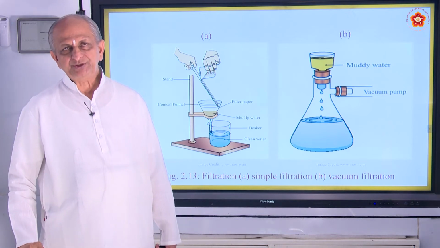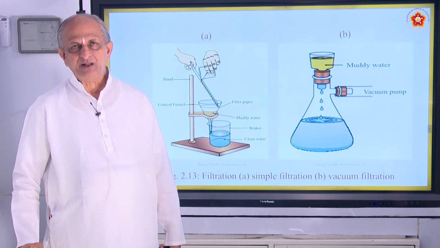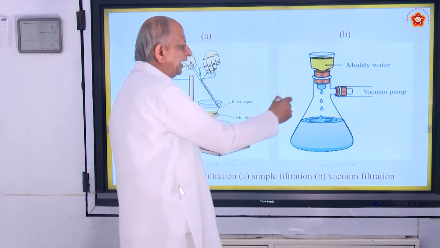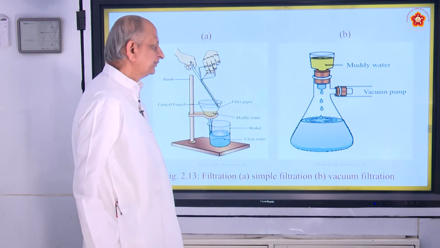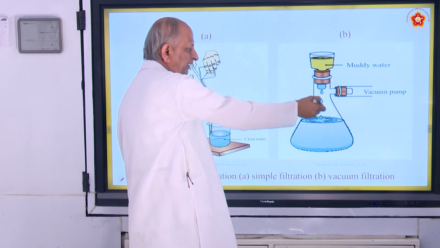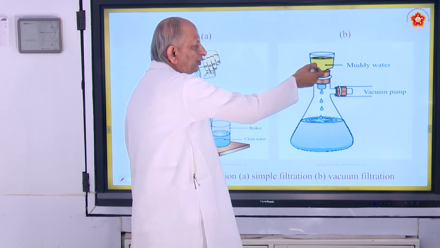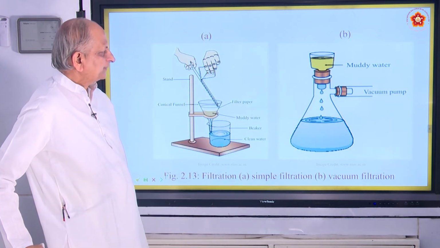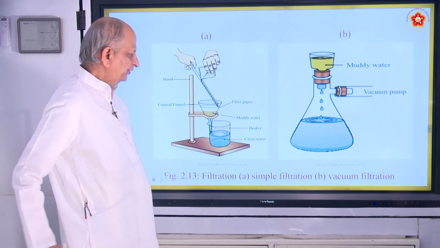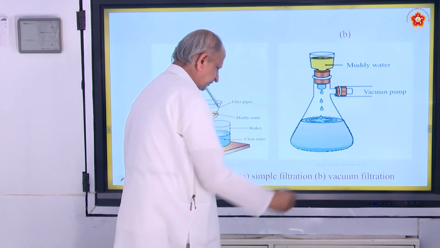It is a device which evacuates air. So all the air that is present here is removed. So when it comes down here like this, it becomes purified. That is how muddy water is purified and the process is called vacuum filtration.